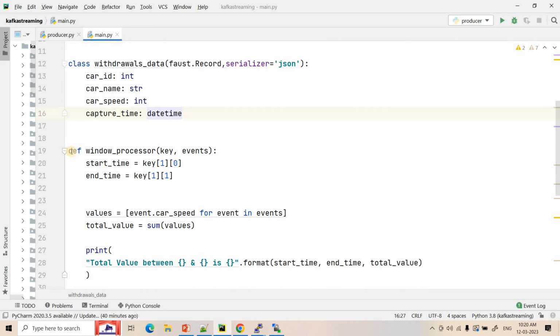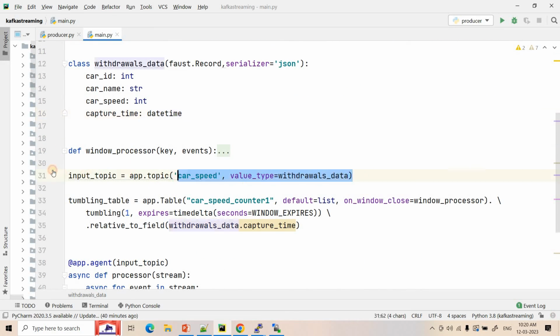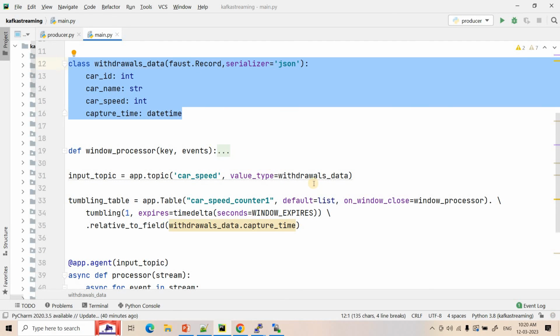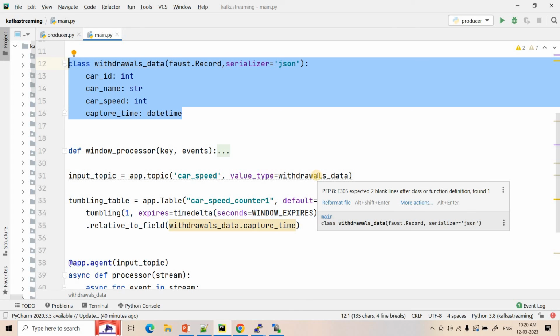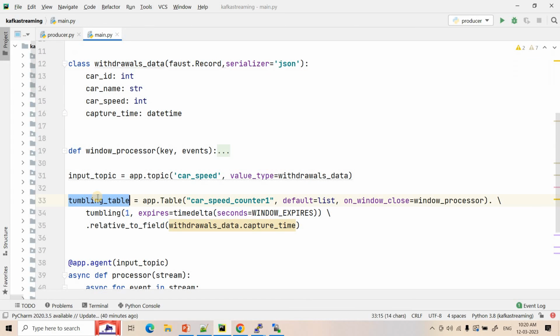Now what is the window processor? I will come to that, no need to worry. Now here we are creating our topic, from where the Kafka stream will consume the data, using app.topic pointing to car speed. Okay, and the value type is this kind of complex data we will be getting from the Kafka topic, as simple as that. Now here we are creating the tumbling table. The tumbling table name we are giving is car speed counter 1. The default value we are configuring as list.